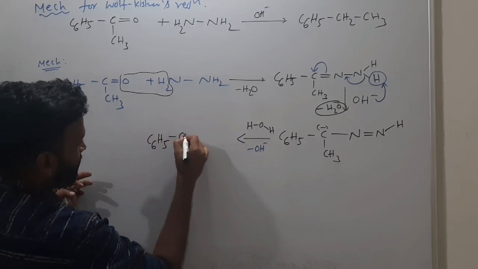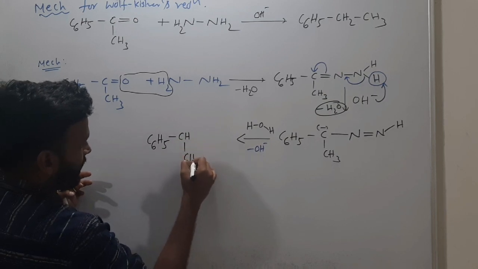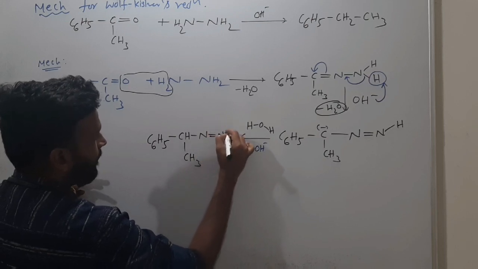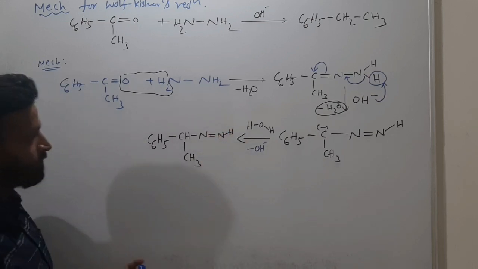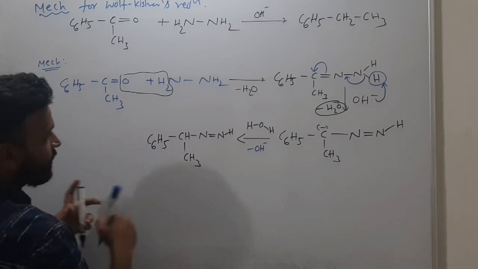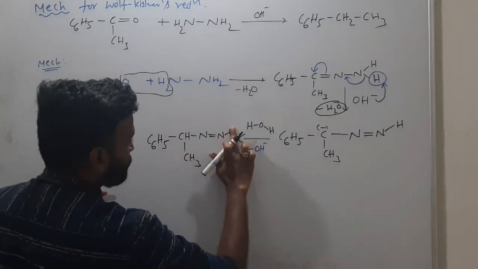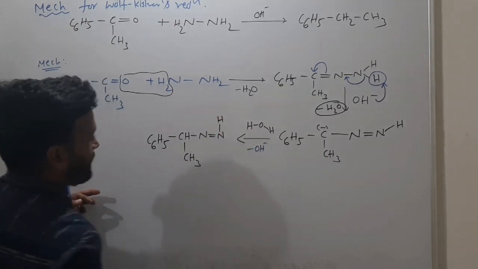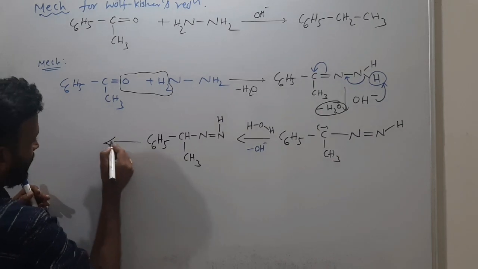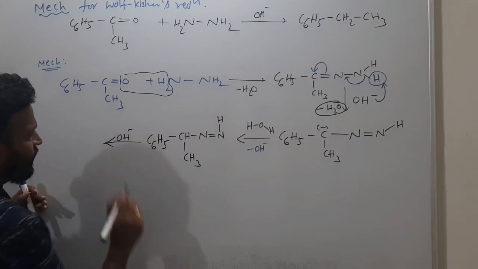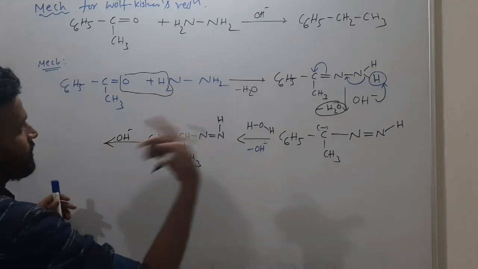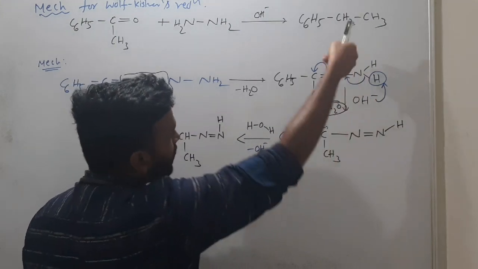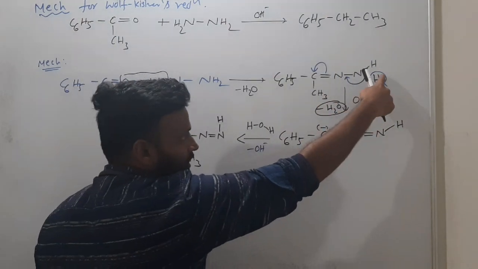C6H5, and here it will be CH and CH3 and single bond N, double bond N and H. Following everyone? So here you have N double bond NH. Here what you have clearly? This has one more hydrogen like this. Clearly. So again you are adding base. You have no need to add, it happens automatically. First what happened? Water lost with hydrogen. This form. Then base we are already adding, no? Base automatically takes this proton.